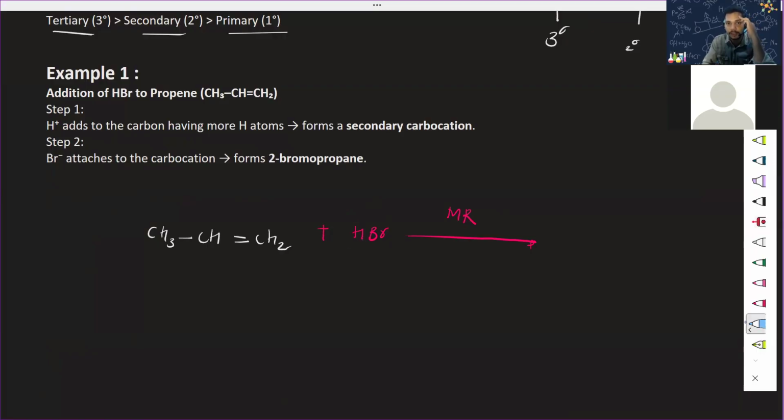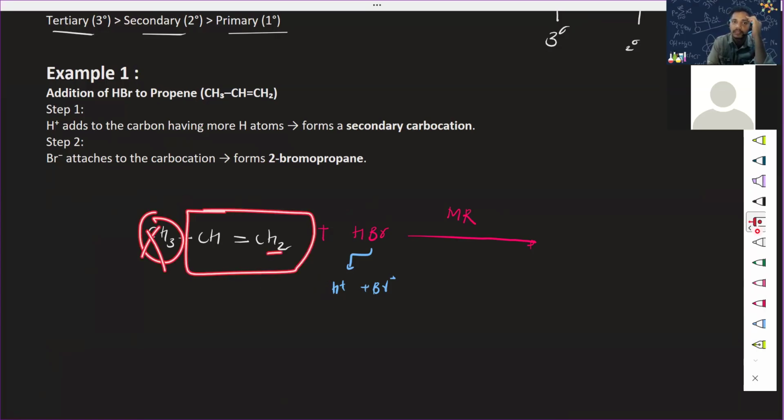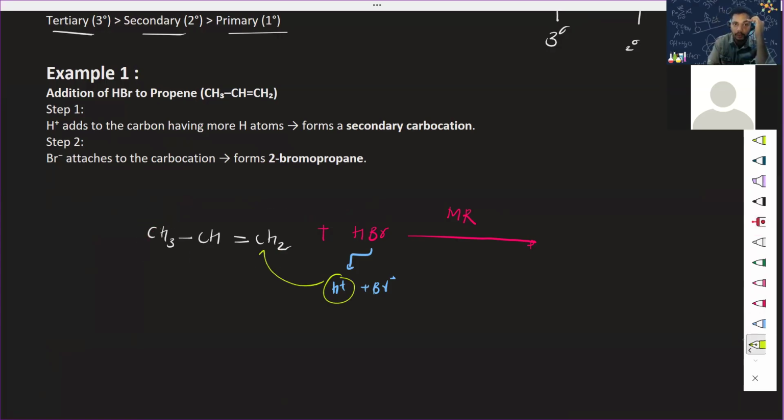Let me show you here. What forms? H plus and Br minus, yes or no? Now, can you tell me, is this H plus going to attack here or here? CH3? No, no. Only this part, CH2. Yes, exactly. So this H plus is going to attack over here. What is it going to form? A carbocation. And once the carbocation forms, Br will follow back.